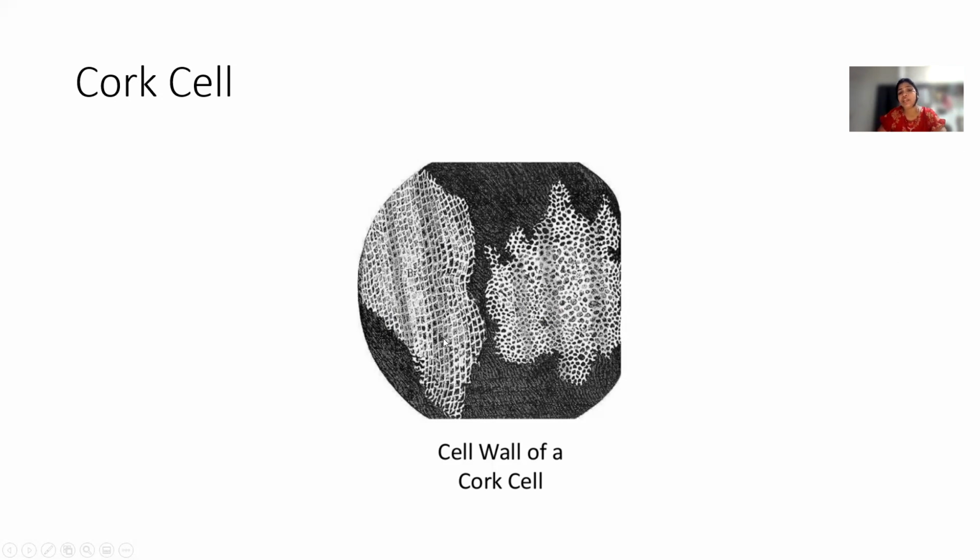After that, he used what? A primitive microscope. When the advanced microscope came, at that time one scientist, Anton van Leeuwenhoek, took a living thing, bacteria, and he suggested that bacteria is made up of cells.